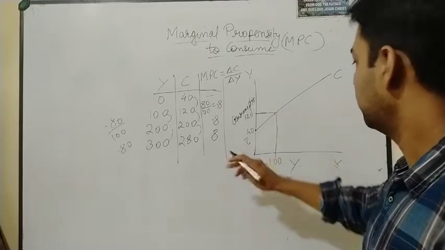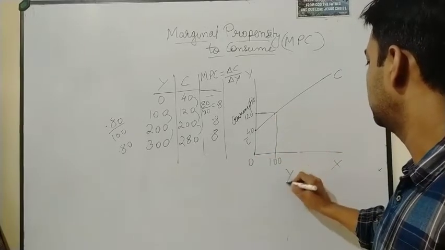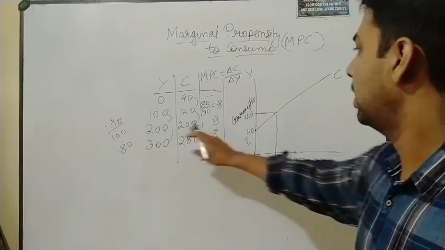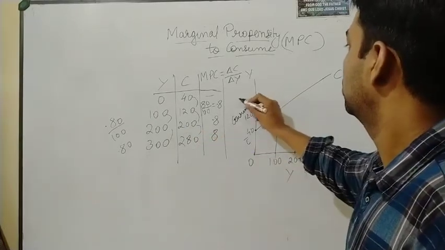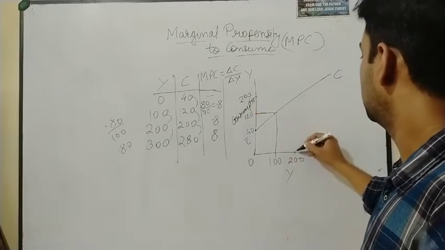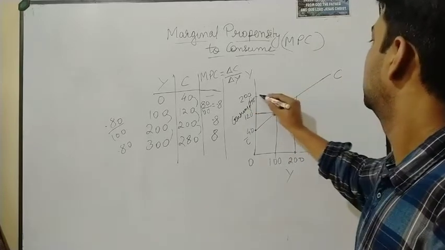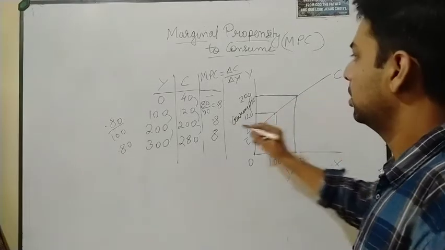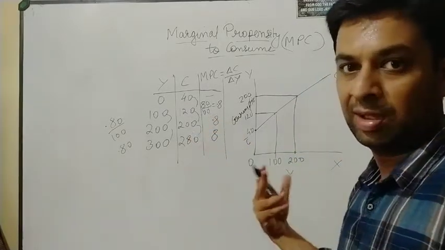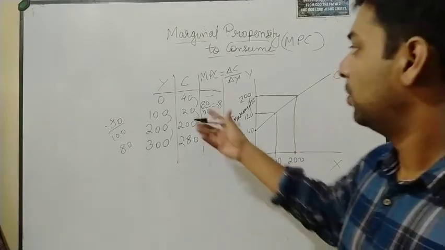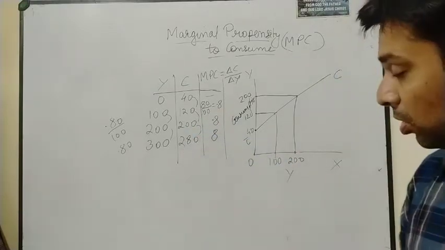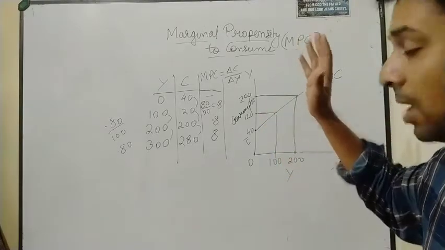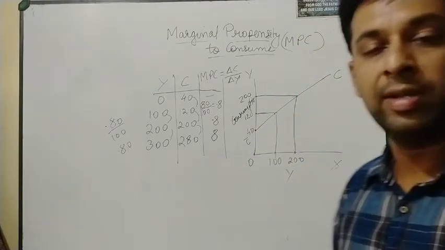Okay, now after this what happens? Our next point, here let's take 200 also. Okay, 200 and 200. So mark here somewhere 200. Okay, and join these 2 points like this. Now what's happening? Here at this point we know that our APC is 1. This is basically the point where you can say it is break even. But we are not talking here about this break even and all. We want to know this MPC, which is nothing but also called the slope.